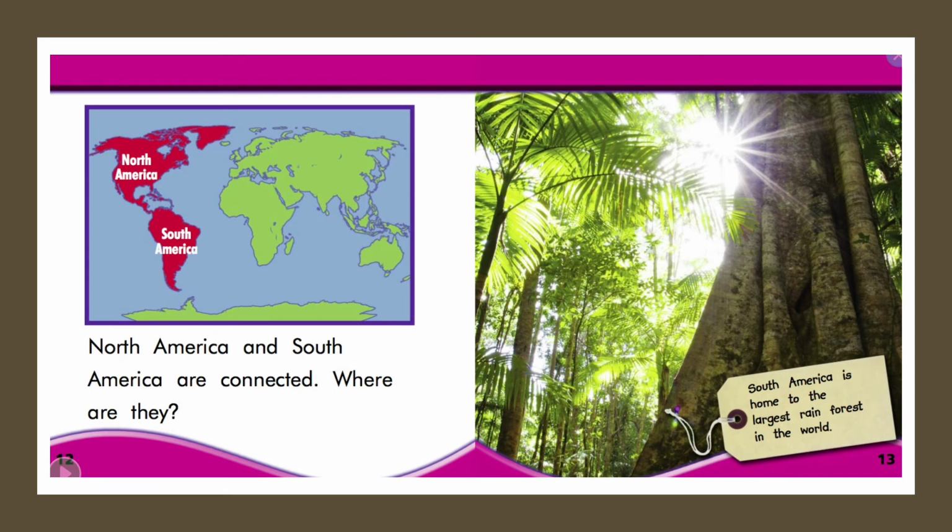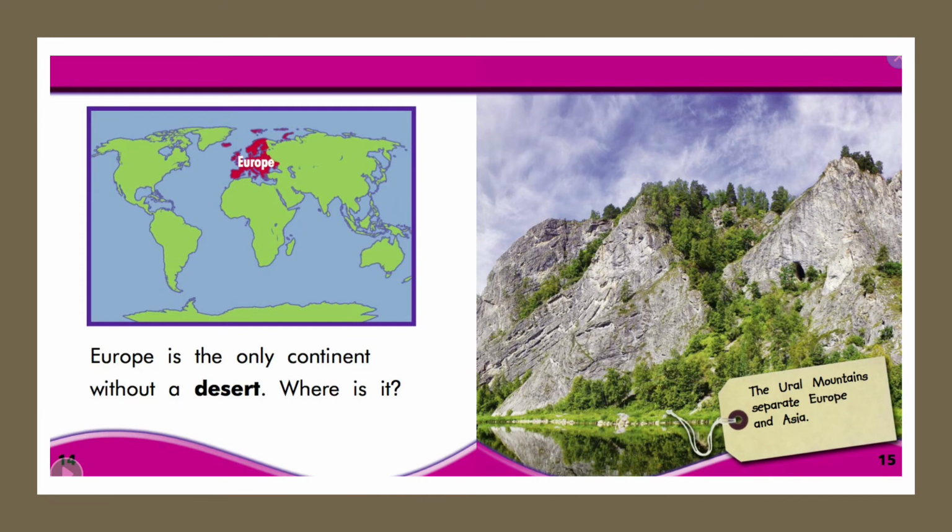North America and South America are connected. Where are they? So that's why they show you that map, to show how they are connected. South America is home to the largest rainforest in the world. Europe is the only continent without a desert. Where is it? The Ural Mountains separate Europe and Asia. Again, they give you a map to show you where Europe is on the globe.